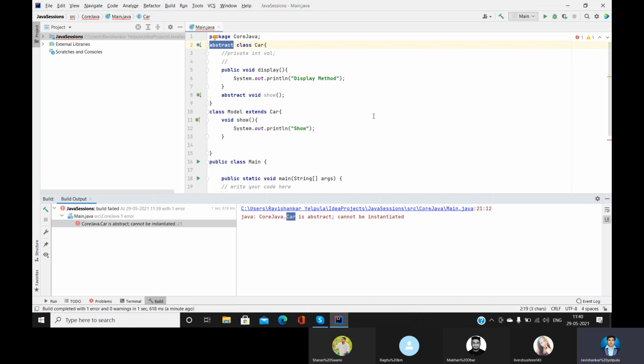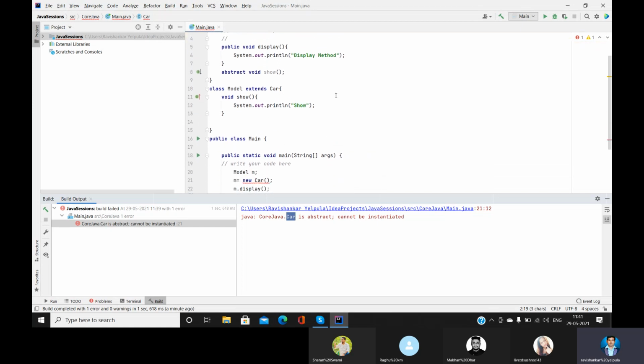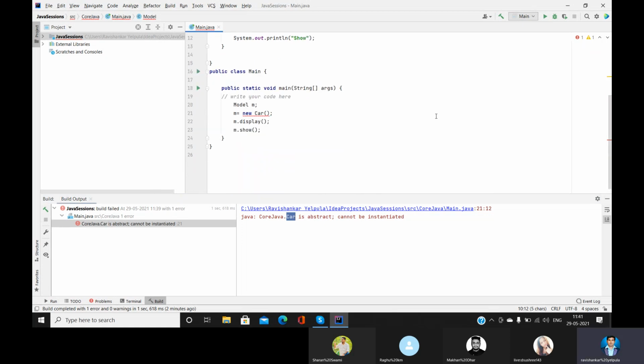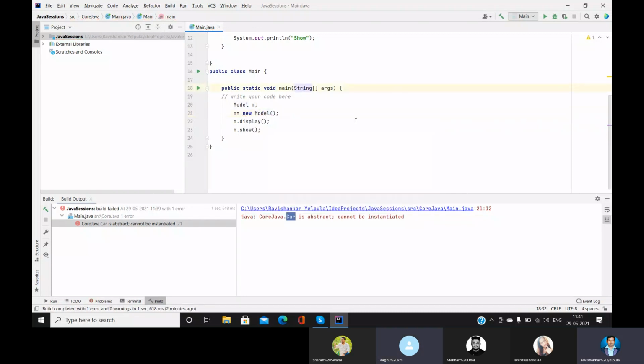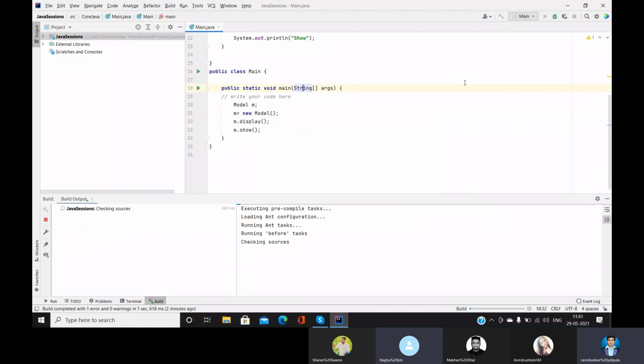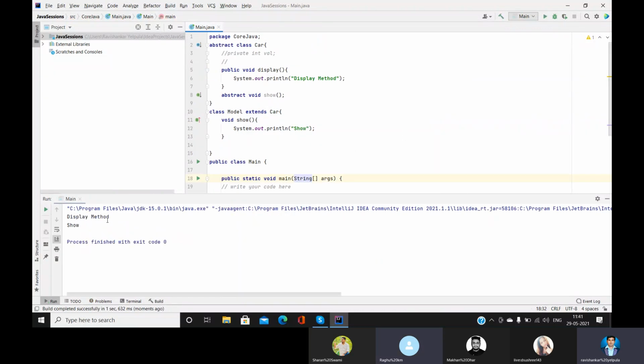Then how to access the values, or how to access the methods inside this abstract class? We have to extend that class into another class, and we have to create the object for the derived class. Now see this. Display method, show, both are getting displayed, I mean both are getting called.